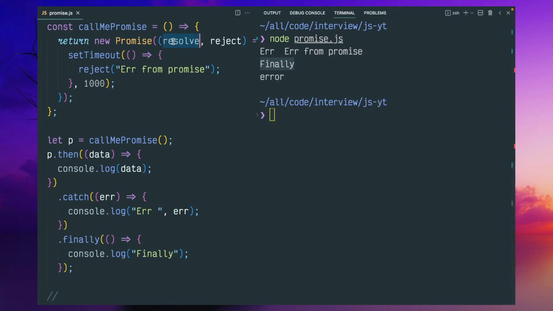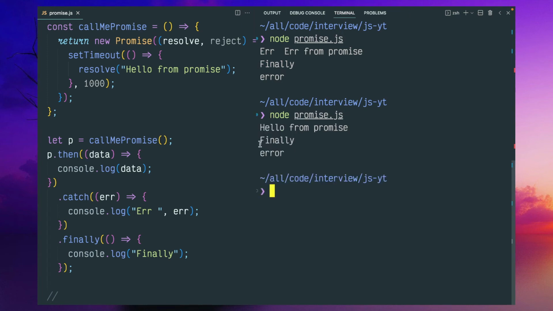Even though you do resolve or reject, the then block will be executed, but finally is executed too. So the finally code will be executed irrespective of whether the then block or the catch block is called.